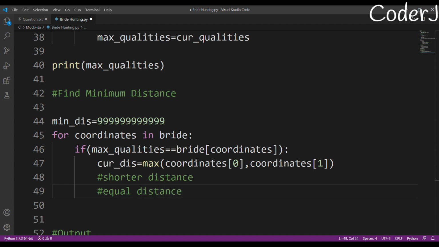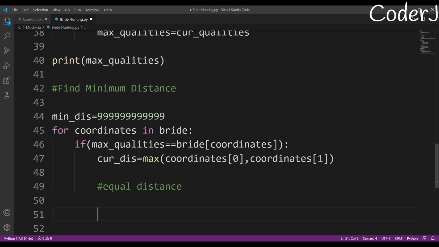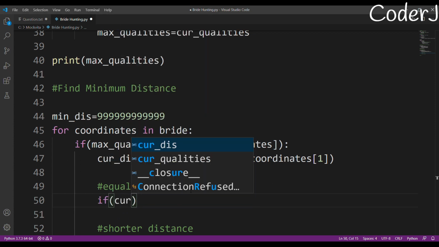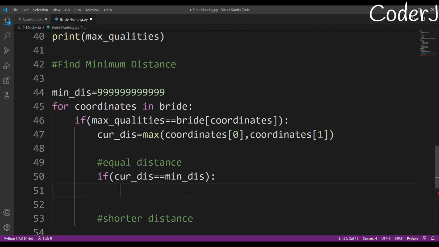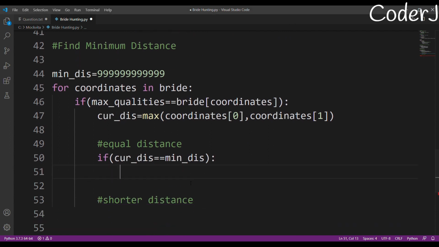And if two brides who have maximum qualities are at equal distance, what we are supposed to do is just print that polygamy not allowed. So I check both of these conditions one by one. If it's equal distance, how do I check it? If the current distance is equal to my minimum distance, then I'll just increment my count by 1.